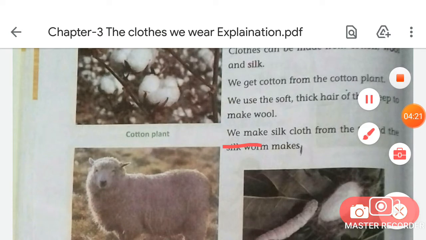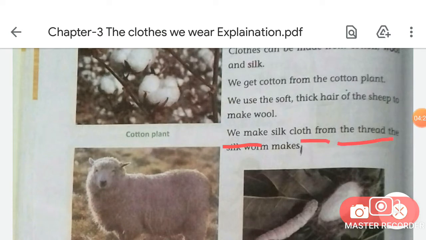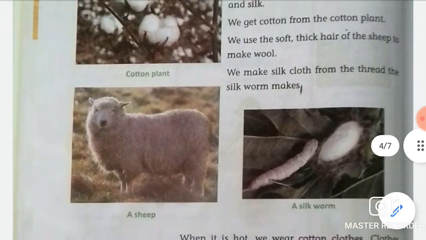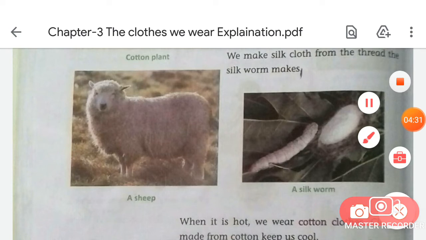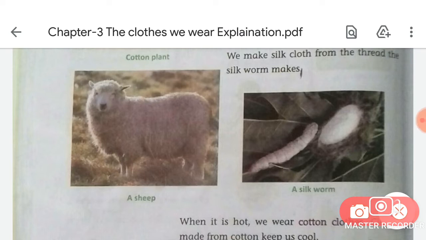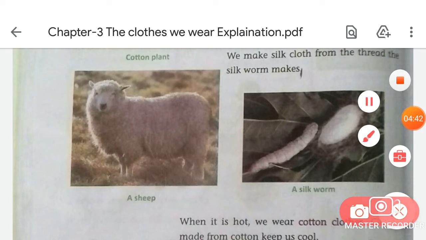We make silk cloth from the thread the silkworm makes. So do you know, students, the dresses you wear in parties like lehenga, saris, etc., these are all made from silk threads, okay.